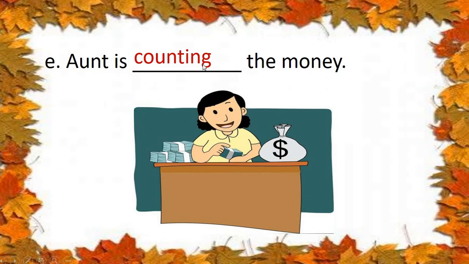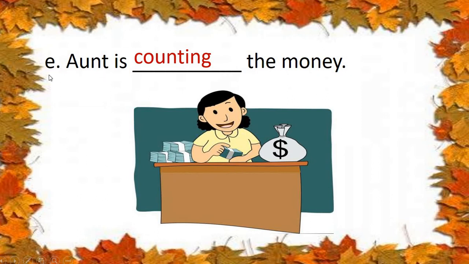So counting the money, M-O-N-E-Y, money. Can you see in the picture? She has money on the table. She has some money in her hand also. And in this bag also there is money.